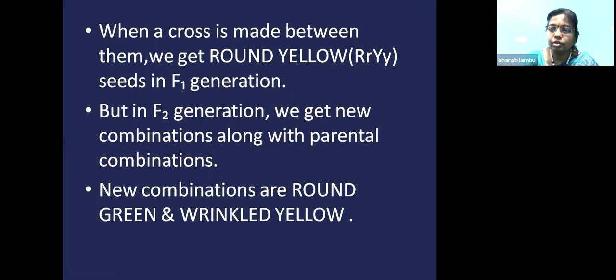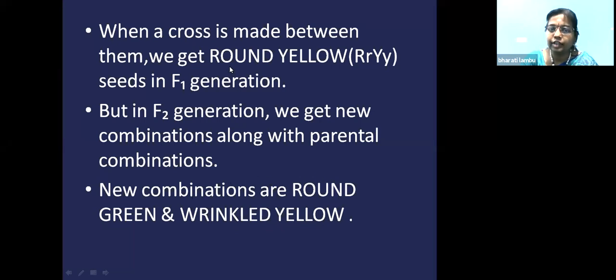That is, it was not present in the parent, like round and yellow and wrinkled and green. That character was not present in a few progeny. So he was wondering what actually happened there. He has got a new combination of the seeds, that is round green and wrinkled yellow. This he got in the F2 generation.